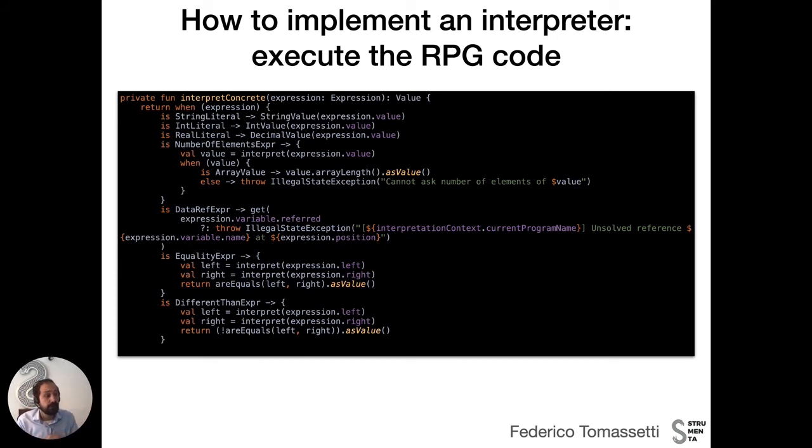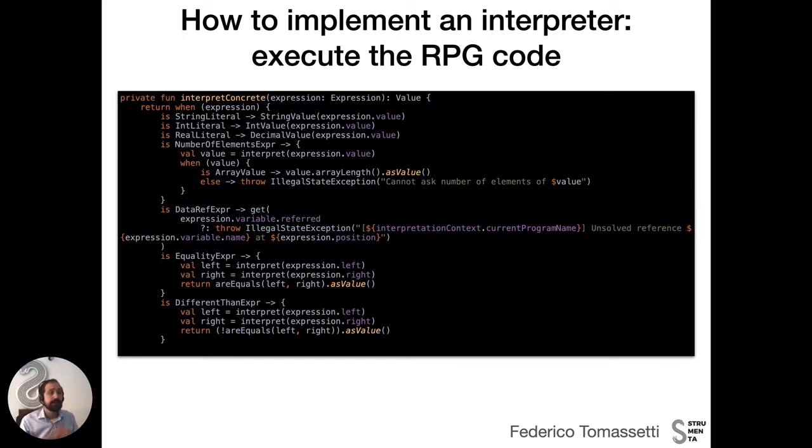Or I could have an integer literal, for example 1. Its value will be 1, specified in the expression itself. In other cases, I need to do some elaboration. For example, I could have a data reference, a plus 1, where a is a data reference. In this case, the value is the value of the variable a, or the parameter a, the symbol I'm referring to at this moment, and this value is found in the symbol table. So basically I go into the symbol table, take the value and return it.